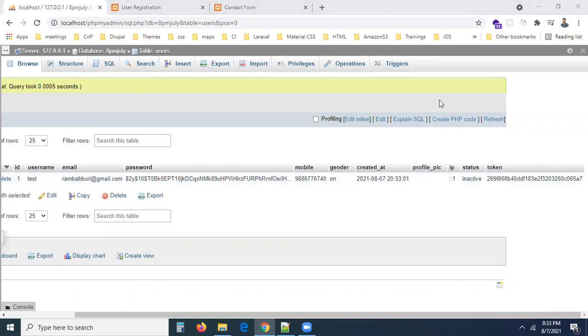So now, okay, what is the problem here? Here, see the password. You need to check one thing. Remember carefully. What is the column?